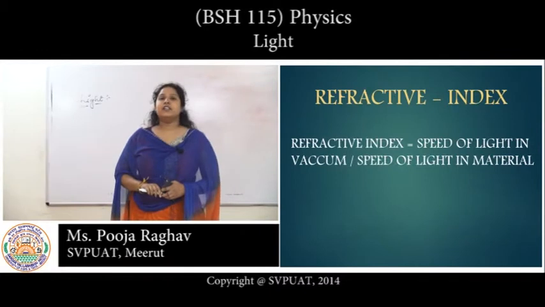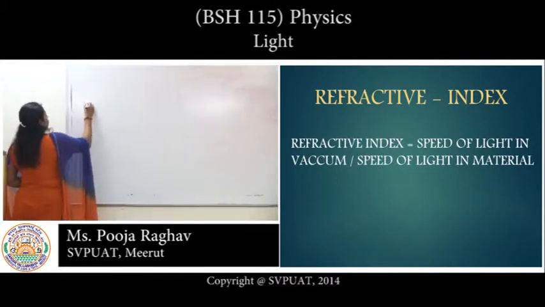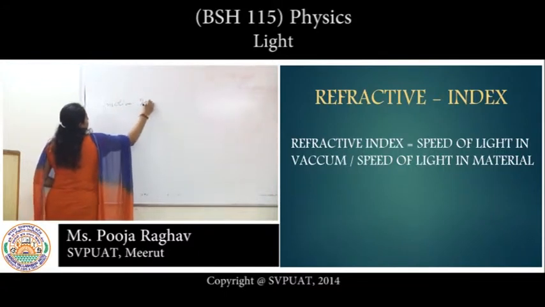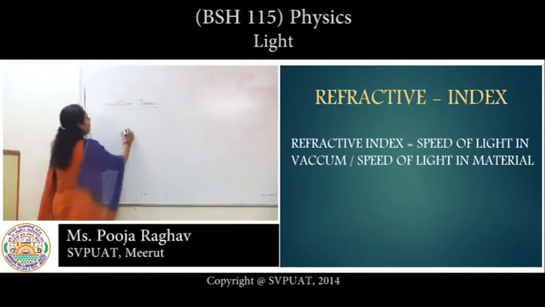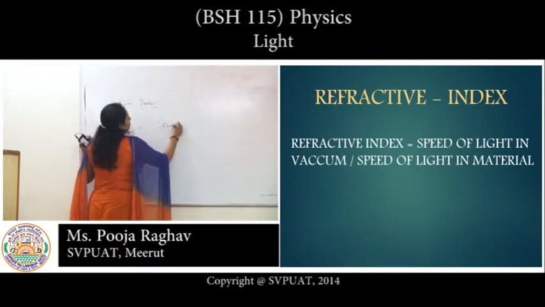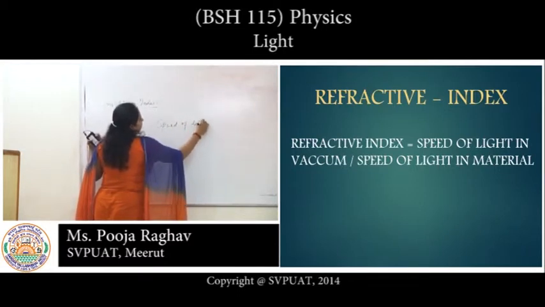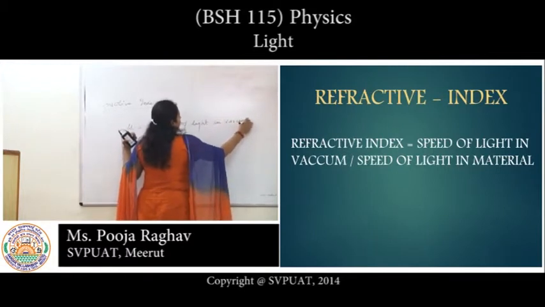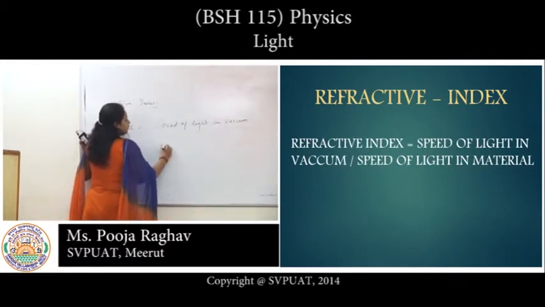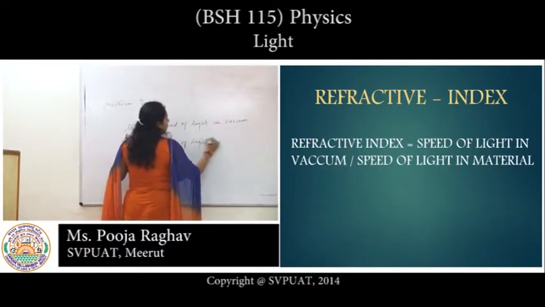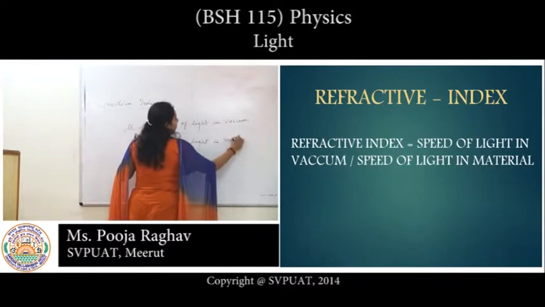Now the another topic is refractive index. What is refractive index? It is represented by mu. Its formula is speed of light in vacuum upon speed of light in material.